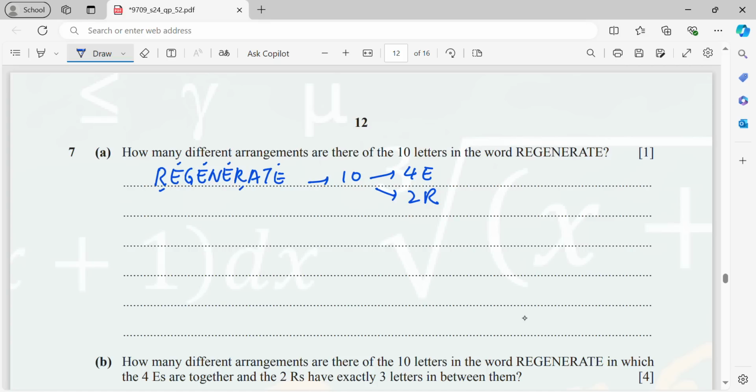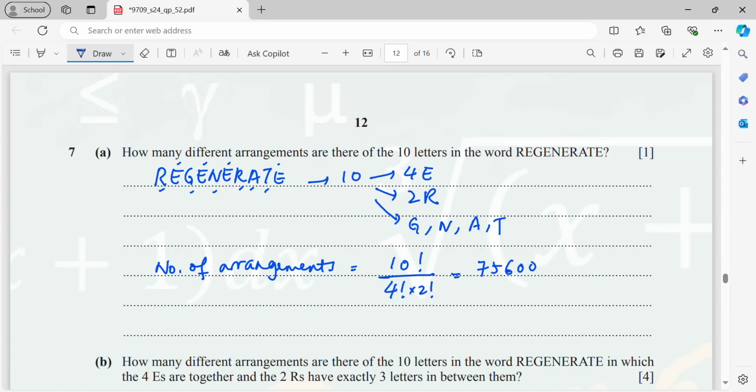And then the rest will be G, N, A, T. Okay, so now you are arranging all 10 letters. So number of arrangements will be 10 factorial over 4 factorial for the E's and 2 factorial for the R's. So here you will get 75600.